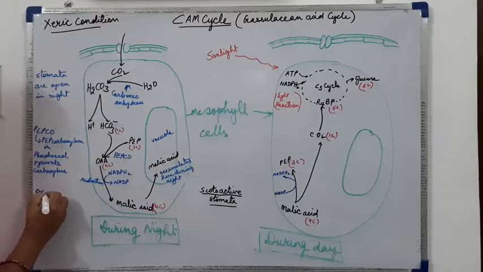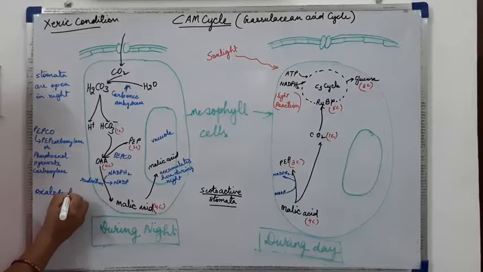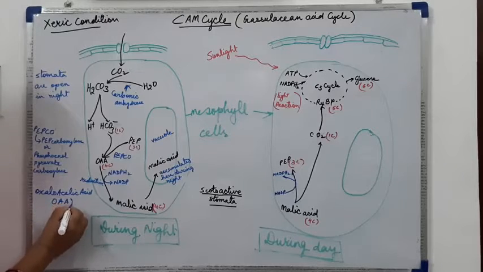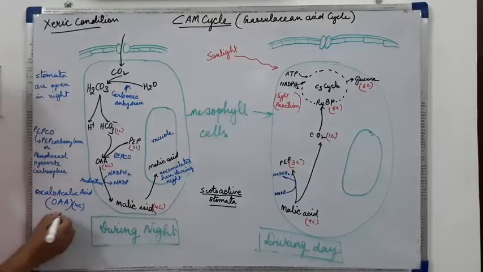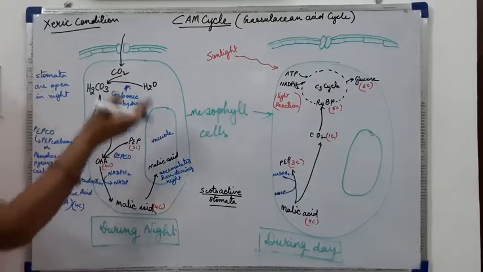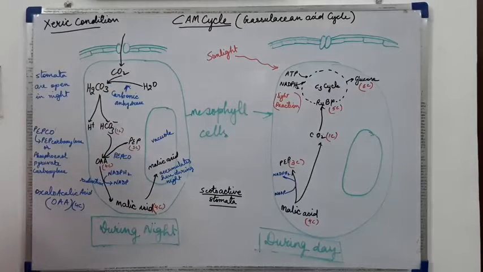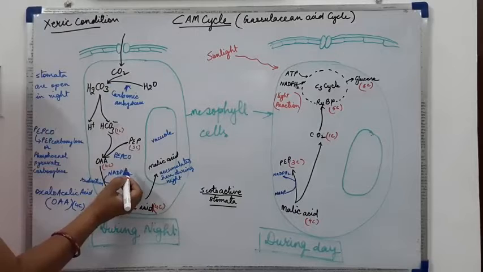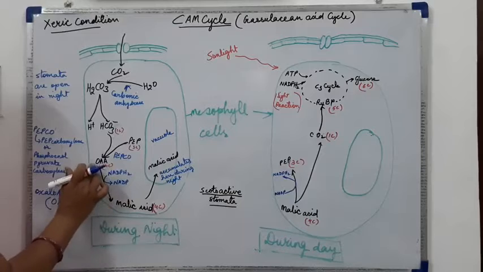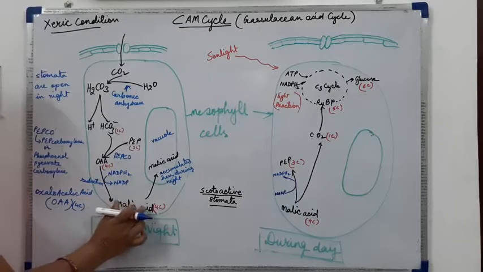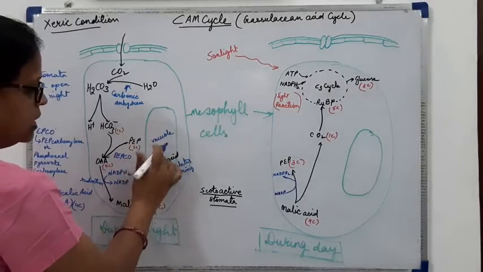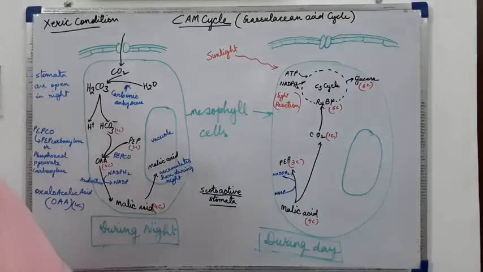I am writing this, oxaloacetic acid, that is OAA. This is a 4-carbon compound, and because the first stable compound is 4-carbon, it is also called a C4 plant. Then NADPH2 will give the hydrogen and reduction of OAA will take place and it will get converted into malic acid. Now this malic acid will accumulate in the vacuole during the night.